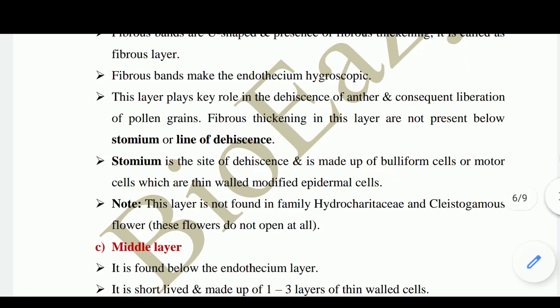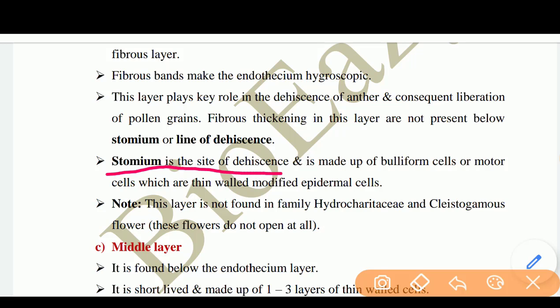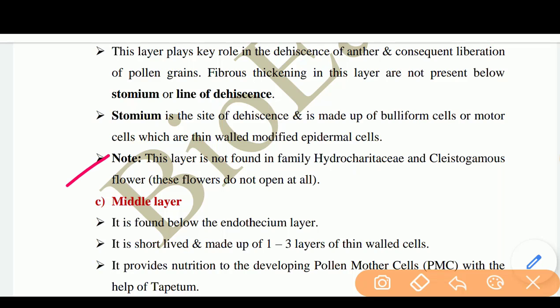Now what is stomium? It is the site of dehiscence and is made up of bulliform cells or motor cells, which are thin-walled modified epidermal cells. Now notice this layer is not found in family Hydrocharitaceae and cleistogamous flowers. देखिए Hydrocharitaceae प्लांट जो है एक्वेटिक प्लांट होता है और क्लिस्टोगेमस फ्लावर वे फ्लावर हैं जो कभी ओपन नहीं होते हैं. उन प्लांट्स के फ्लावर के अंदर ये लेयर प्रेजेंट नहीं होती है.